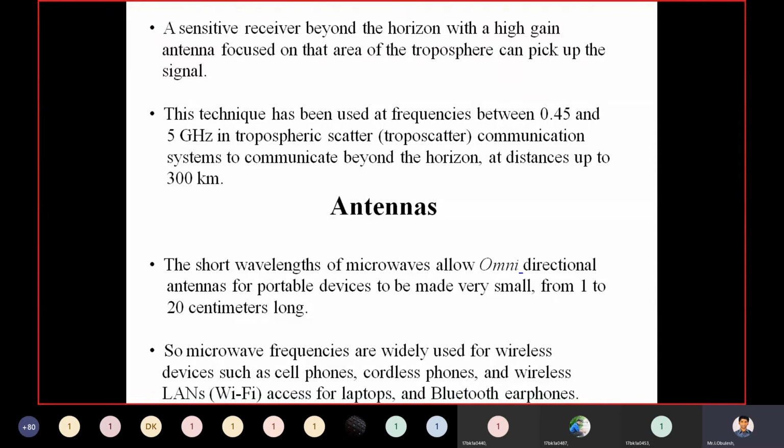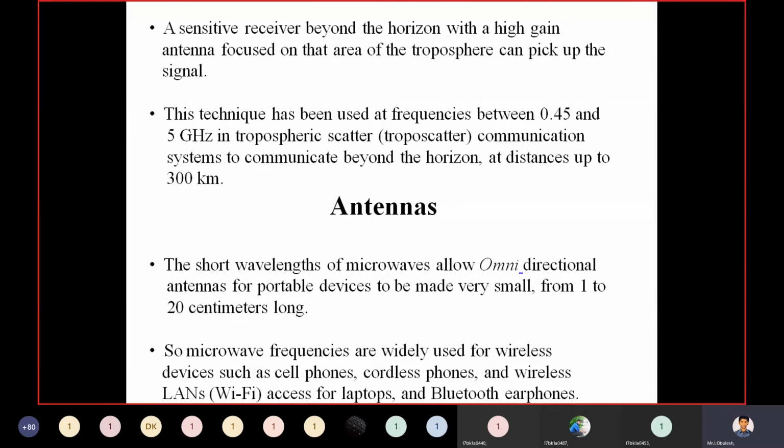If you have a transmitter and receiver at both ends of your antenna, it means that the short wavelength of microwaves allows omnidirectional antennas for portable devices to be made very small, from 1 to 20 centimeters long.